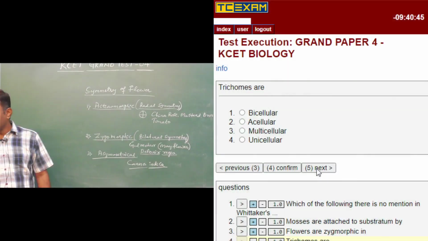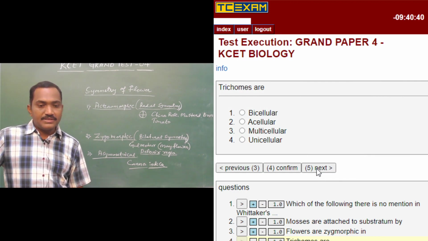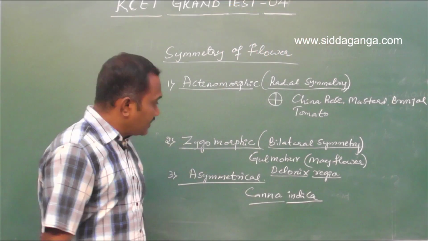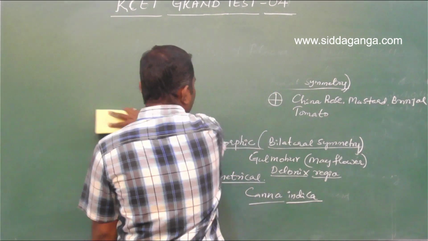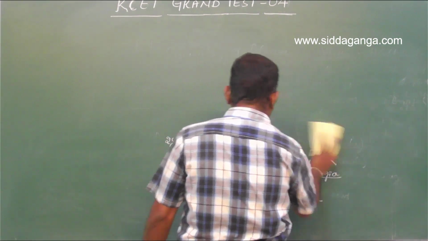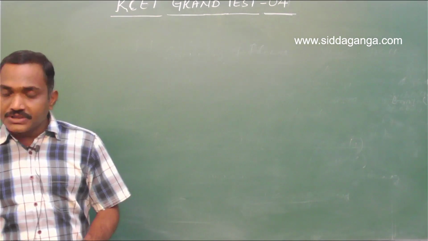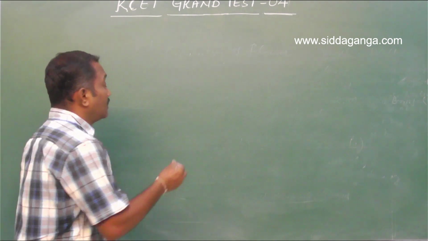Okay. Question number 4. Trichomes are bicellular, acellular, multicellular, unicellular. Simple question. So, in anatomy, you come across the epidermal tissue system, ground tissue system, and vascular tissue system.